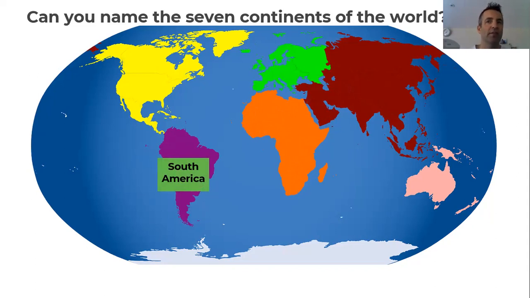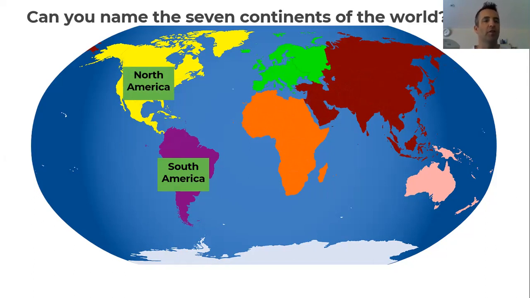Next one, nice and easy, to point with your finger to North America. So we know South America. Where is North America? Put your finger on it. There you go. Well done. Awesome. The yellow continent that you can see above South America.